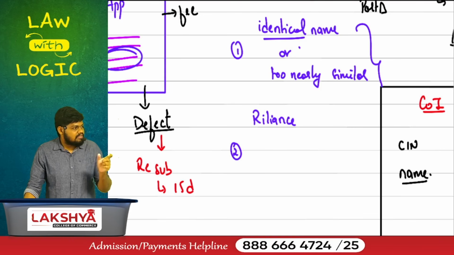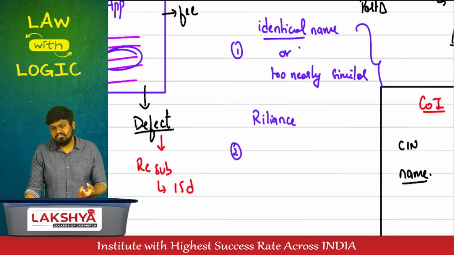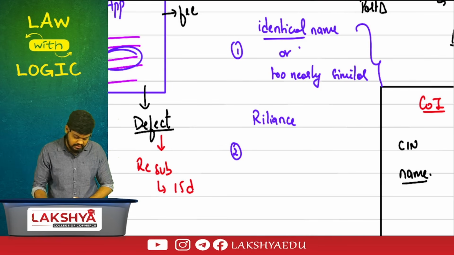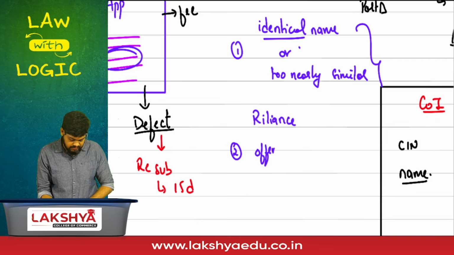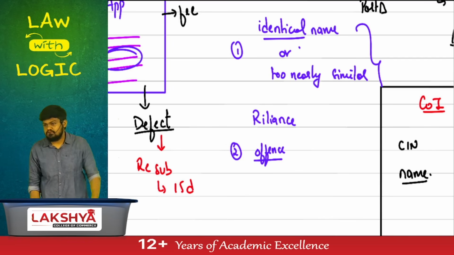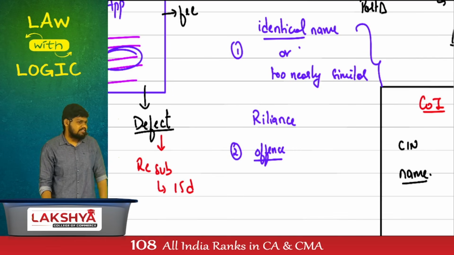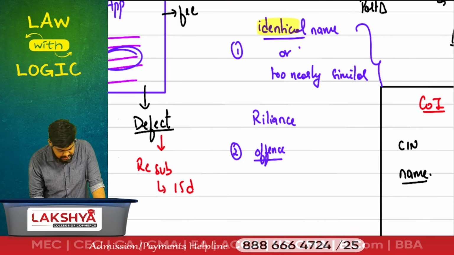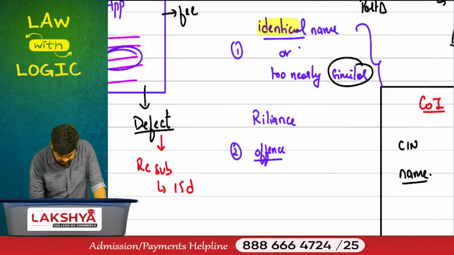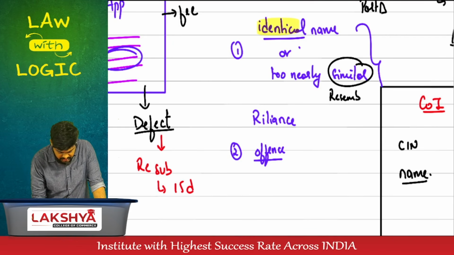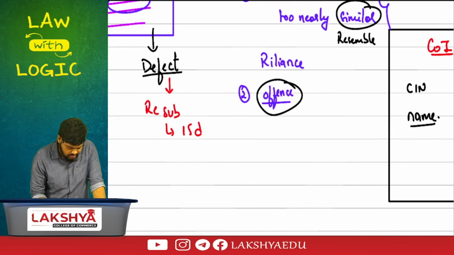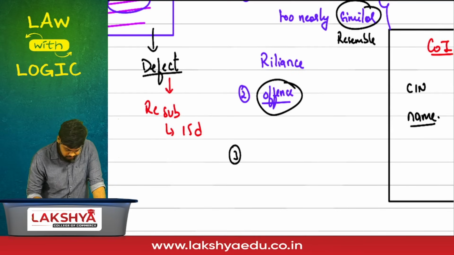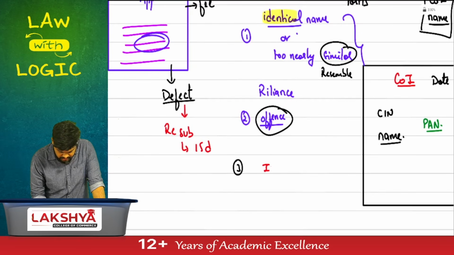Can you incorporate a company with a name which is creating disputes between religions? No. They're called offensive. Offensive under which act? Any act in India. If they're offensive under any act in India, such a name shall not be allowed. Who will check whether it is offensive or not? CRC. The wording says it shall not be identical, it shall not be too nearly similar or resembling, and it shall not be offensive. Third case. Can I start the company Income Tax Collections Private Limited?